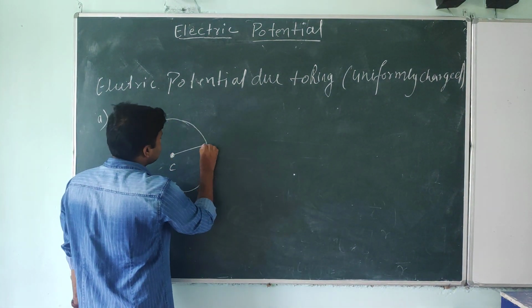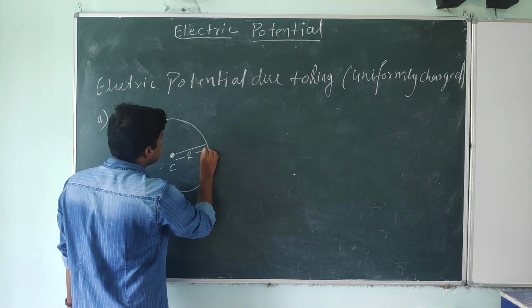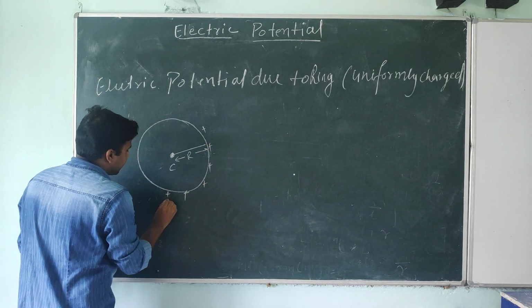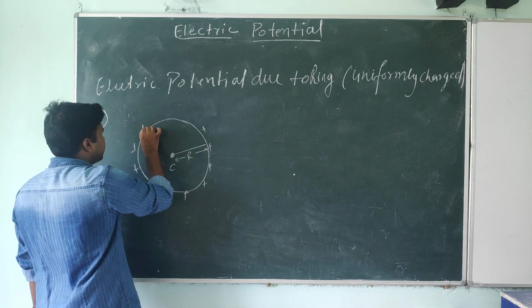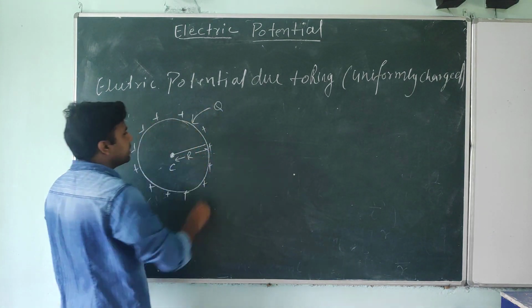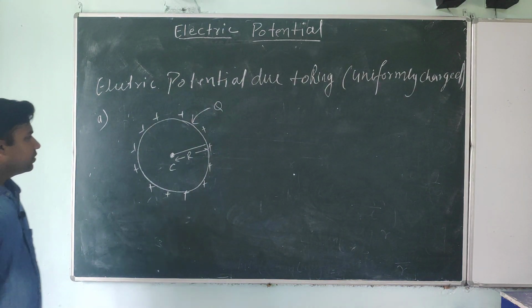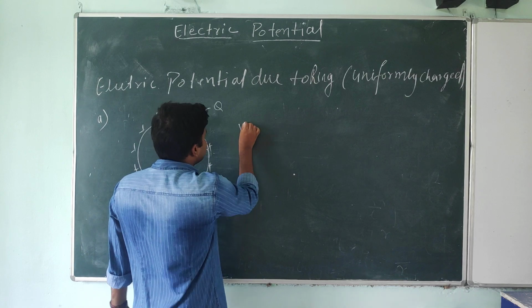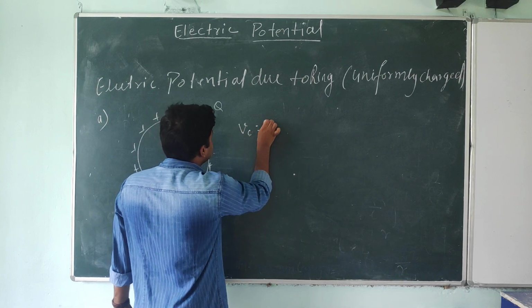Okay students, I am assuming here R is the radius of this ring. It's a positively, uniformly charged ring, and the charge given to this ring is capital Q. We have to find the electric potential at C, the center.